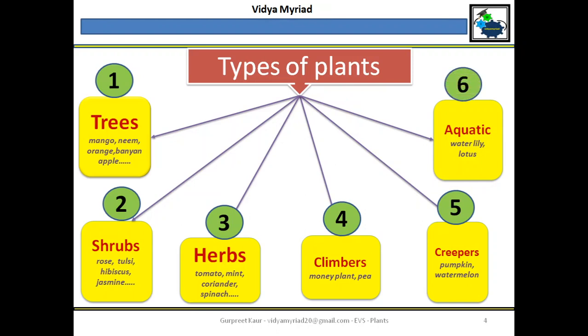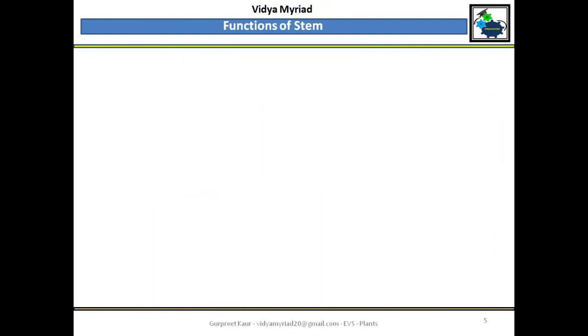And the last one is aquatic. Aquatic means water plants, those which grow in water. The most famous name which you know that grows in water: lotus, yes. So these are the 6 types of plants which you need to know: trees, shrubs, herbs, climbers, creepers and aquatic. All are different from each other.